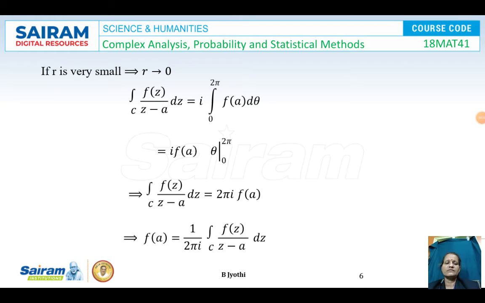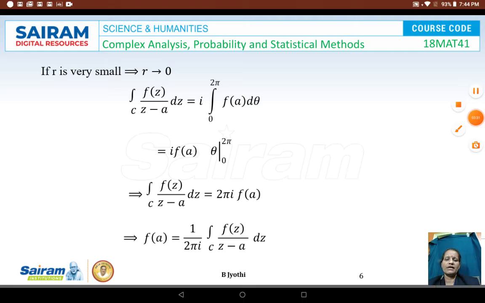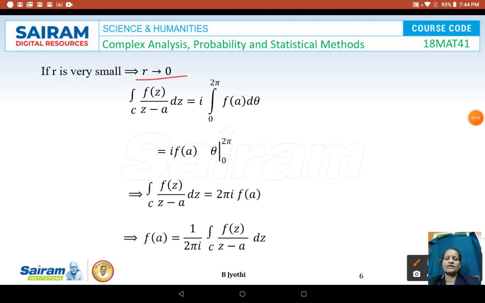If r is very small, that is r tends to 0, then we get I times the integral from 0 to 2 pi of f of A into d theta. So, I into f of A, and d theta alone is the variable. When we integrate it, we get theta.